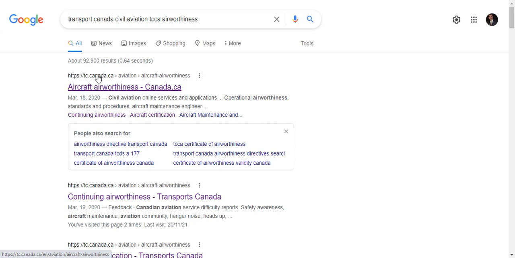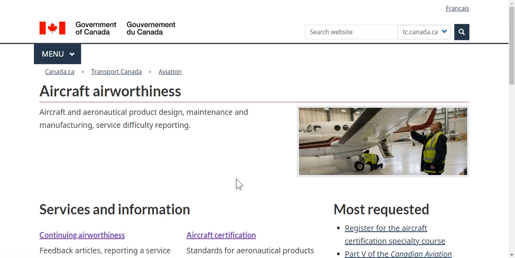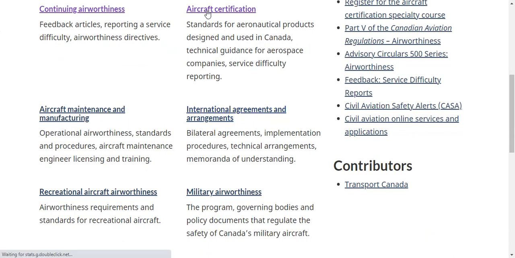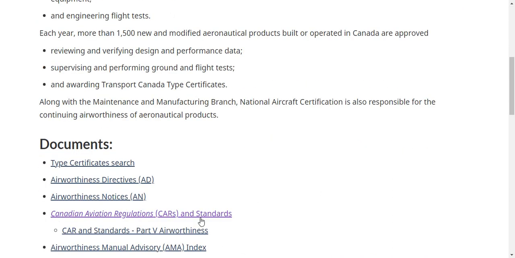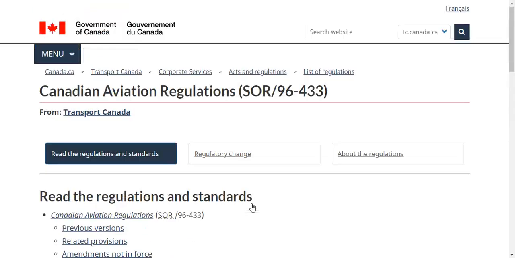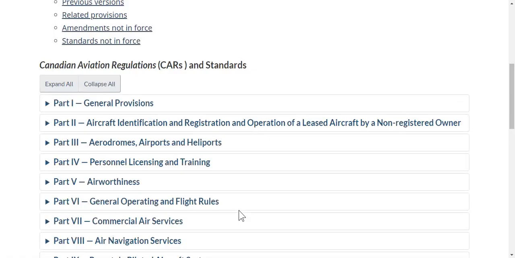If you're interested in that, you can just Google Transport Canada Civil Aviation Airworthiness. That will bring you to this Transport Canada page, and from there you can just go to aircraft certification, and that will bring you to the process for certifying aircraft. There's a regulation here that we use for all of the requirement for materials, processes, stress, etc. These laws derive from the statutory ordinance regulation 96433, which is like the top level law in aerospace in Canada.